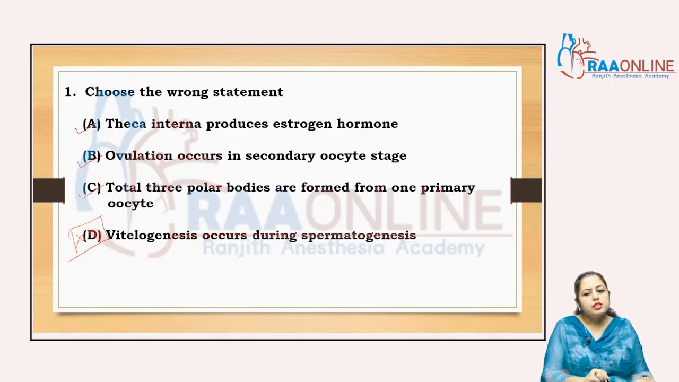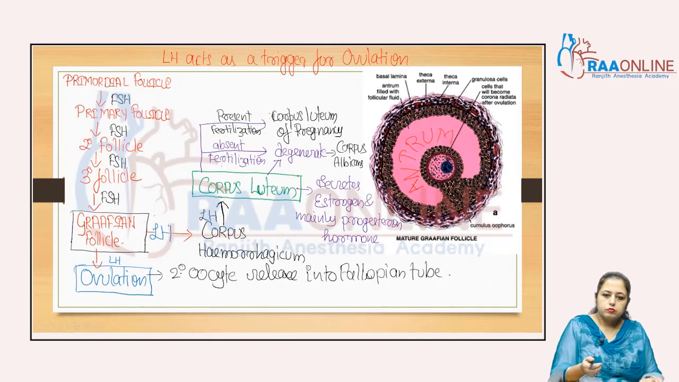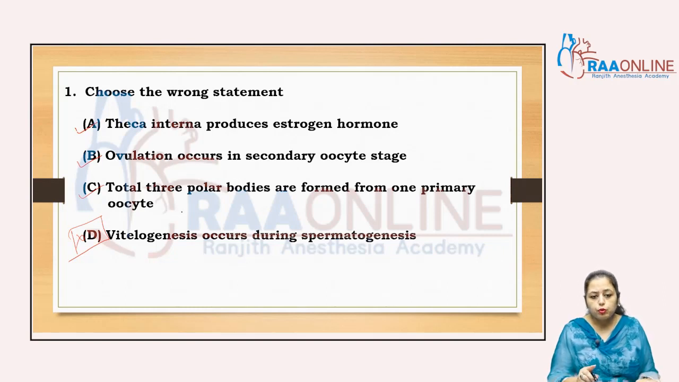Total 3 polar bodies are formed from one primary oocyte. Now this is the question of oogenesis, right? What will happen? See here. What is the meaning of that? First we have to know that vitellogenesis is absent in human beings, because our egg is alecithal, so vitellogenesis does not occur in humans. Clear? And not specifically in spermatogenesis. So that statement is wrong.